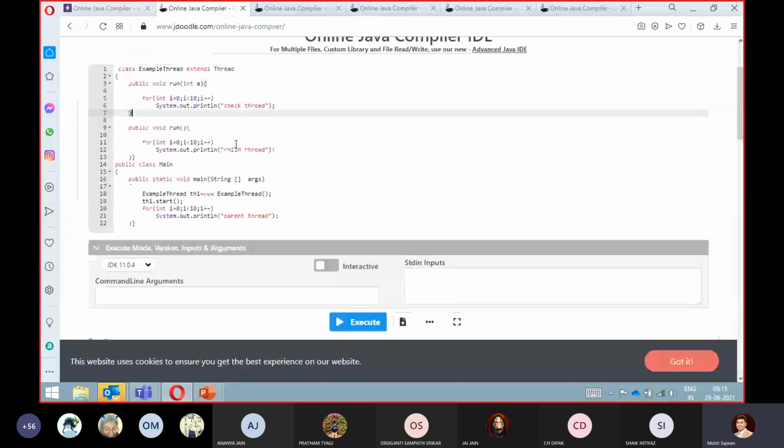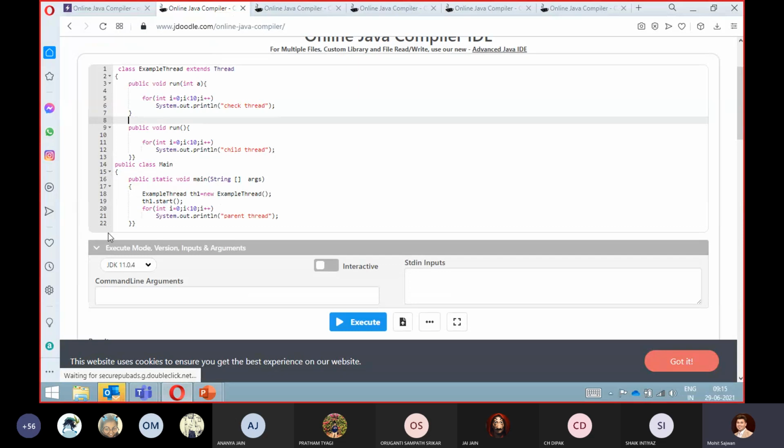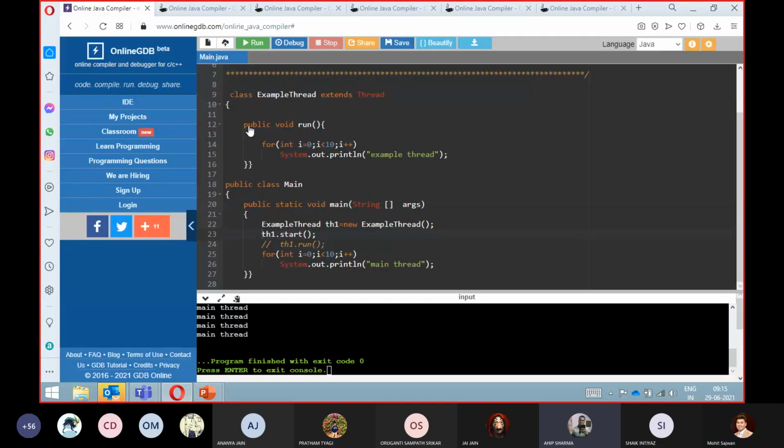Now let's take one more example. The scheduler works randomly, meaning there is no fixed thing about which will run first and which will run afterwards. Otherwise, we would have to look in depth at the algorithm. It depends on compiler to compiler, or machine to machine, how our thread is executing.